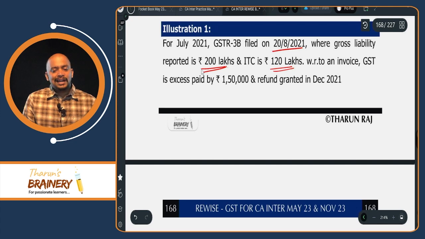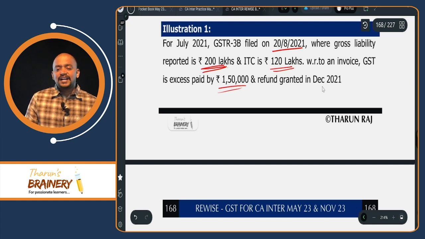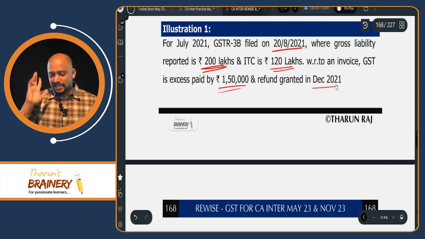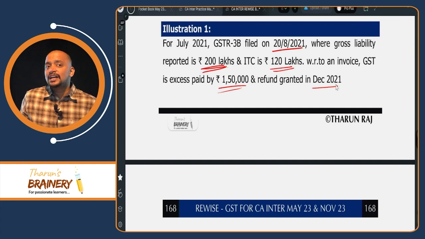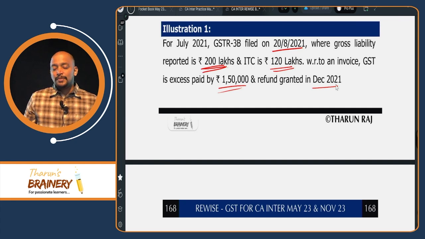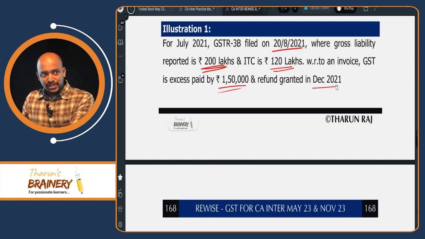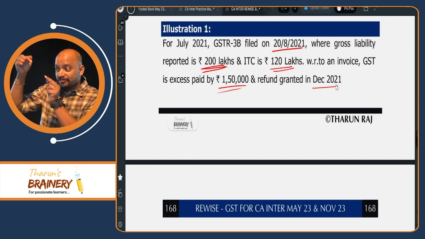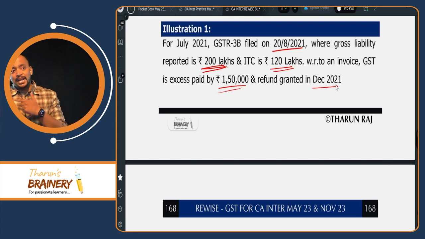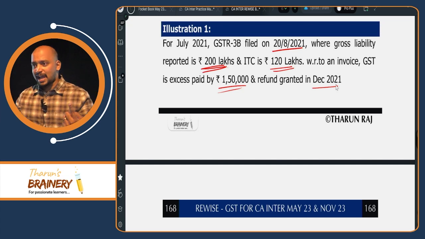Now in this 200 lakhs, we have some excess payment of tax by 1,50,000 and refund is granted. Now think logically, will this refund fully come into cash ledger? No. Because how you paid 200 lakhs? Partly from credit ledger, partly from cash ledger. Means this 150 lakhs also you would have paid partly from credit ledger, partly from cash ledger.